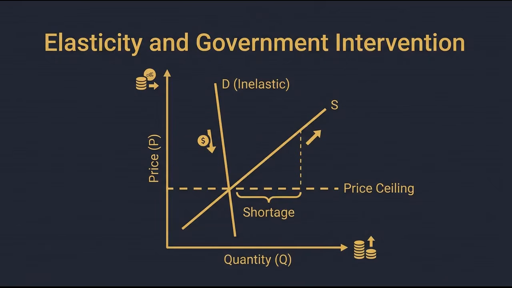Governments also use taxes and subsidies. An indirect tax shifts the supply curve to the left or vertically upward by the tax amount. When demand is more inelastic than supply, the burden of this tax falls more heavily on consumers. On the other hand, a per-unit subsidy lowers producers' net costs, shifting the supply curve rightward and generally lowering the market price paid by consumers.